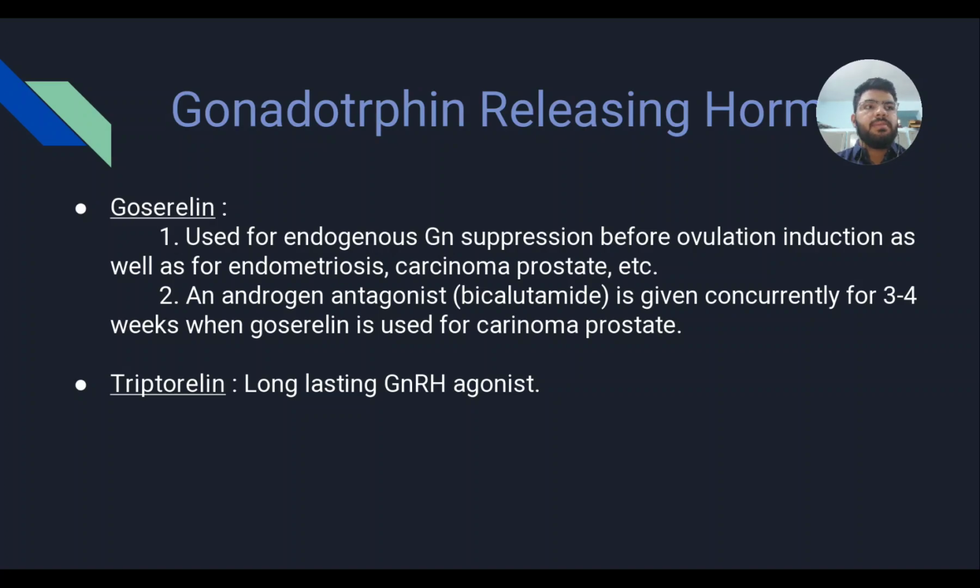Next, we have goserelin. It is used for endogenous gonadotropin suppression before ovulation induction, as well as in endometriosis, carcinoma breast, and carcinoma prostate. An androgen antagonist, particularly bicalutamide, is given concurrently for 3 to 4 weeks, when goserelin is used for carcinoma of prostate. The next is triptorelin. It is a long-acting gonadotropin releasing hormone agonist.